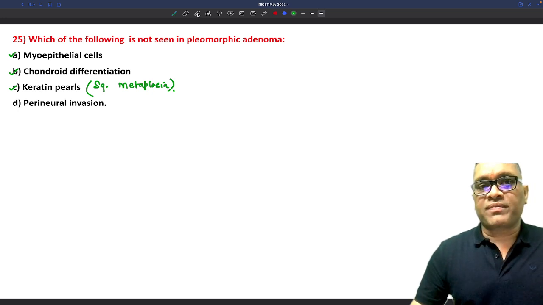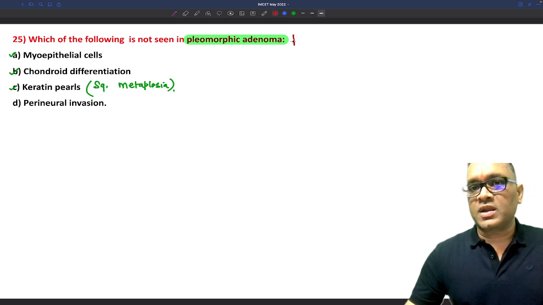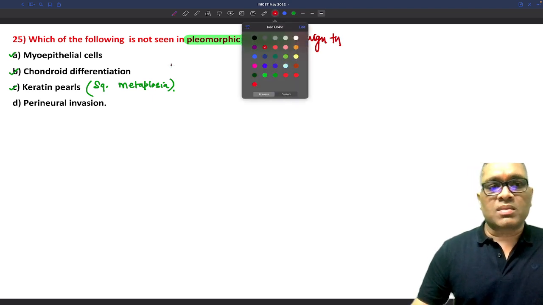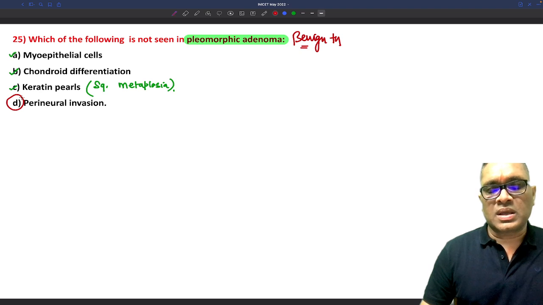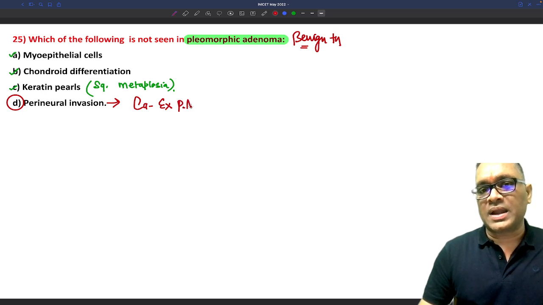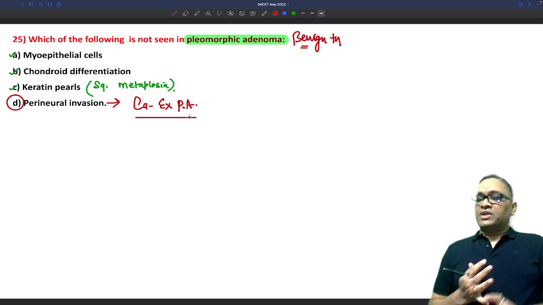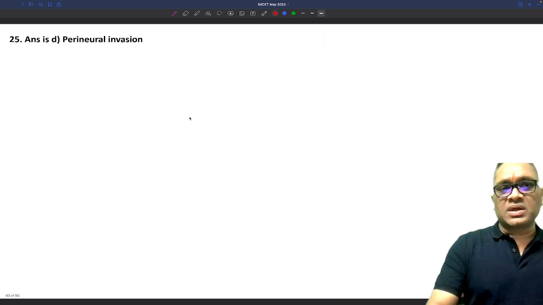See, this is a pleomorphic adenoma. I would like to draw your attention to the question. Pleomorphic adenoma is a benign tumor, right? So it should have benign findings. But when we talk about perineural invasion, perineural invasion is not seen in a benign tumor. This will be seen in carcinoma ex pleomorphic adenoma. So that is why this should be the right answer, right? Chondroid differentiation and myoepithelial cells, all will be seen. I will show you the diagram also.